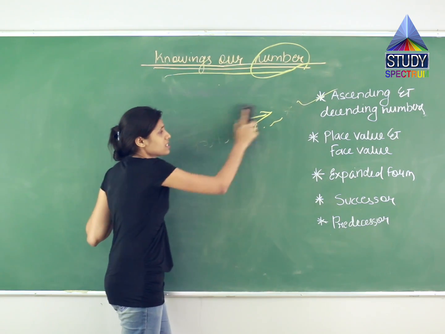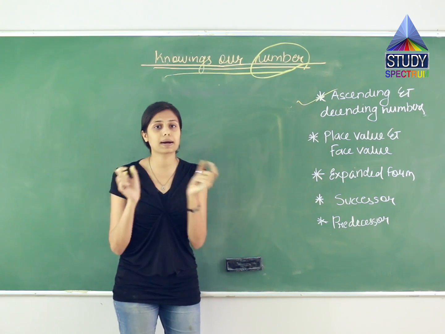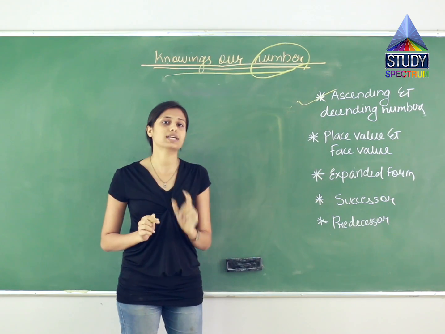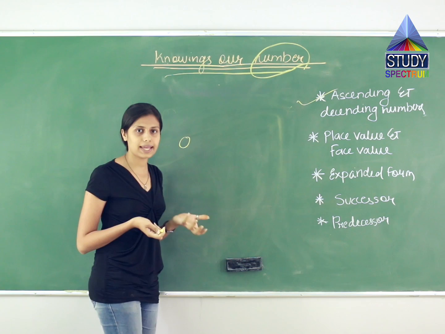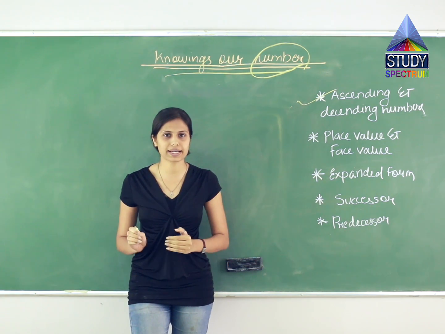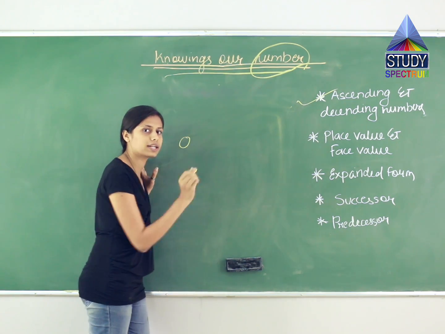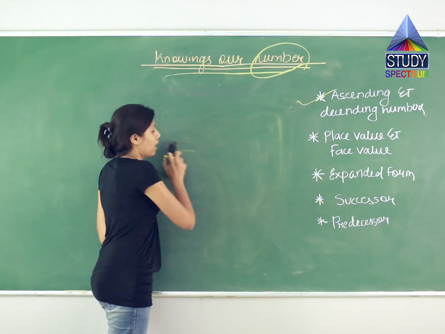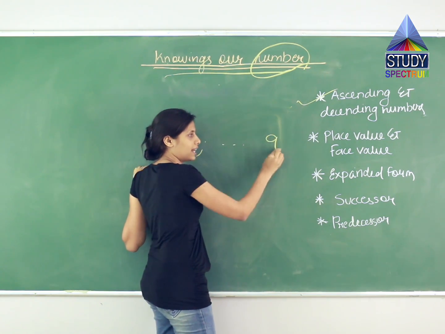Then how did these numbers become 2-digit numbers, 3-digit numbers, 4-digit numbers by combining these numbers? That is, we will understand which is the smallest 1-digit number. It is 0 because nothing can be less than 0. Like for example, you scored 0 marks in your exam. Can the marks be negative? It cannot be negative. Means what? In the number line, the smallest 1-digit number is what? 0. Now after 0 comes 1, 2, 3, 4, 5 until 9.